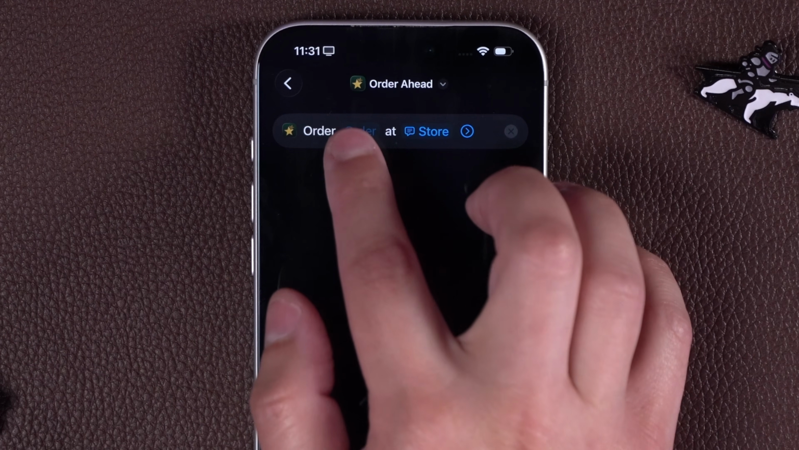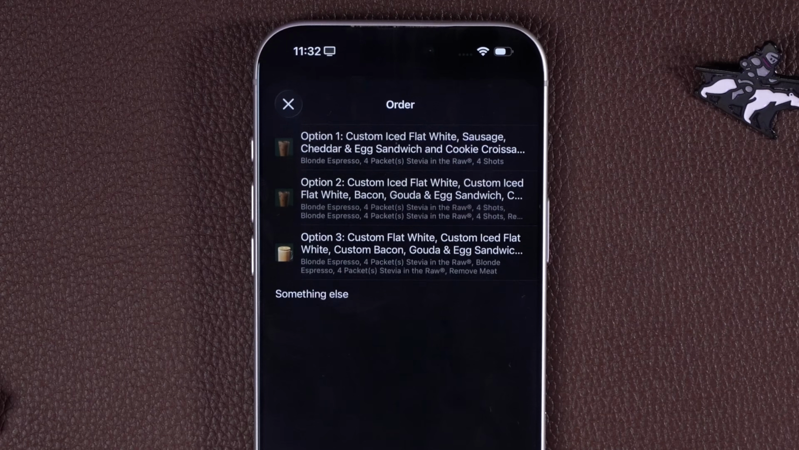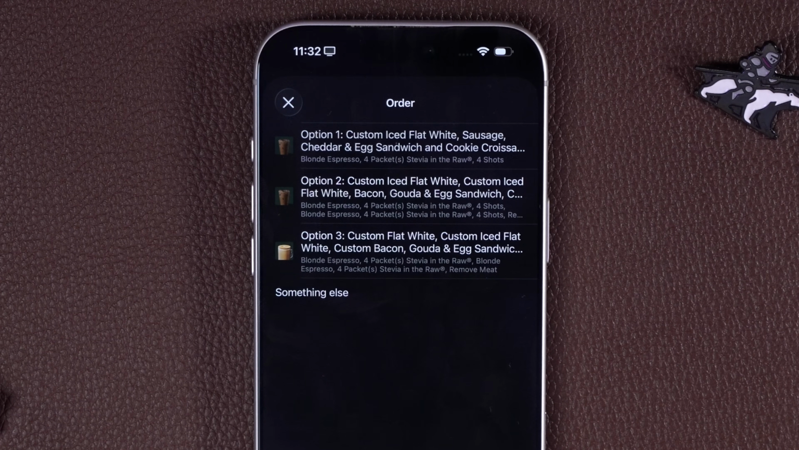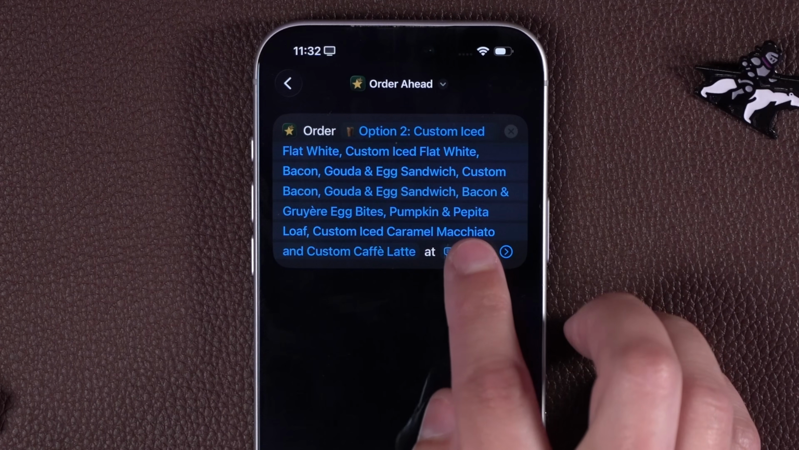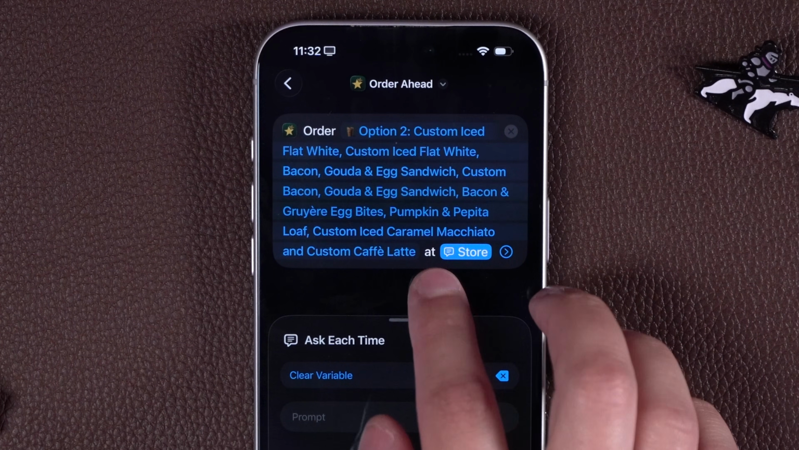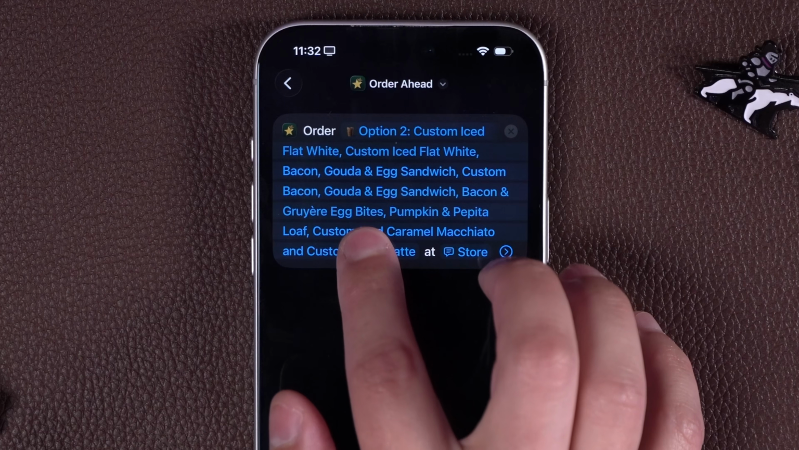So when you add the action here from the Starbucks app, you can tap order and it will show you some of your past orders. But you can choose one of the orders, however many things it is, then choose what store you want to order from, or you can have both of these actions just ask each time.